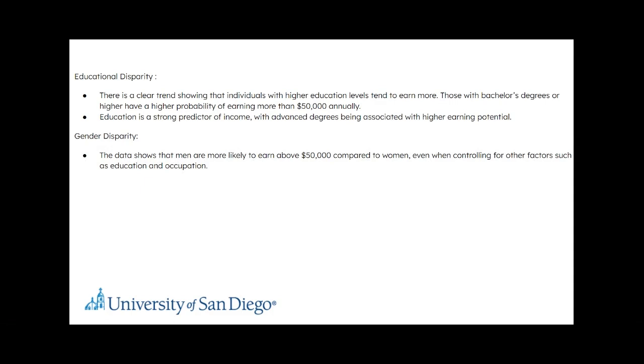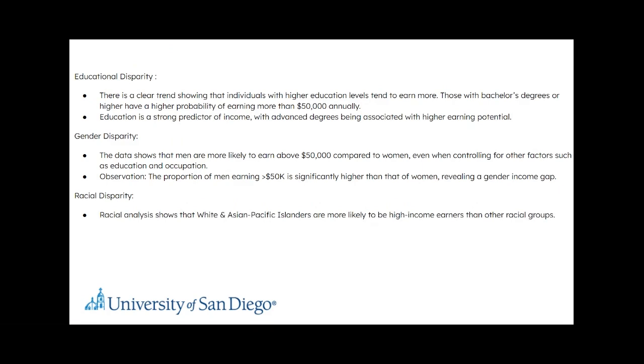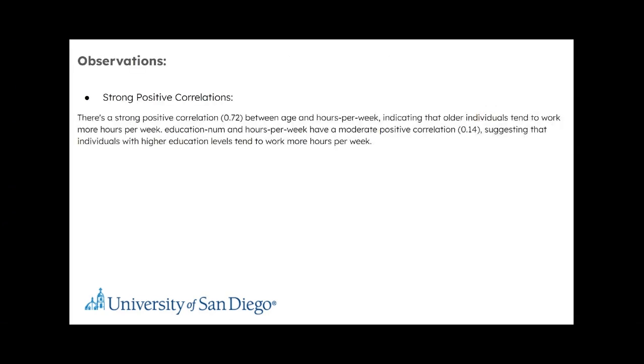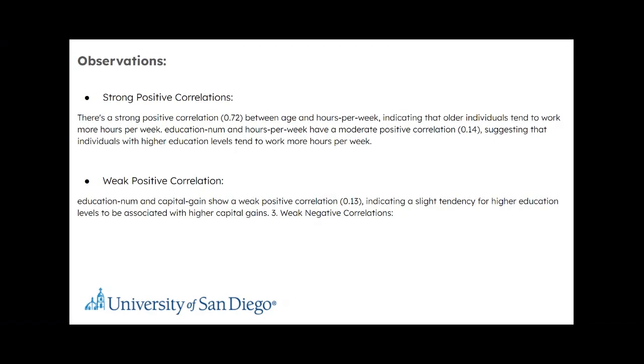We also saw that men are more likely to earn above $50,000 compared to women, and that whites and Asian-Pacific Islanders are more likely to be high income earners than the other racial groups. We also tried to create a correlation analysis. On the screen you can notice some of the factors are intercorrelated, like the one in the bottom left, hours per week versus age. We observed a positive correlation between age and hours per week. The more hours per week individuals work, the more they tend to earn. So we have noticed a weak positive correlation.